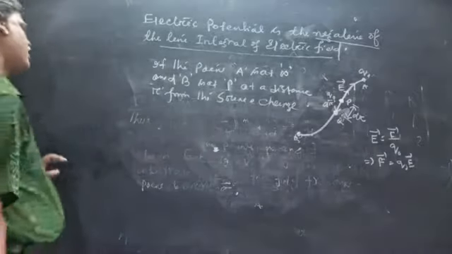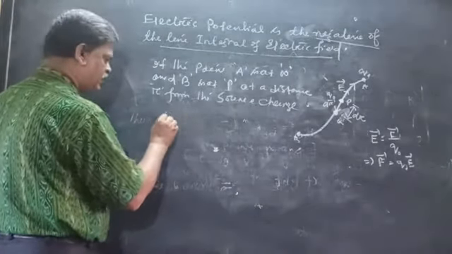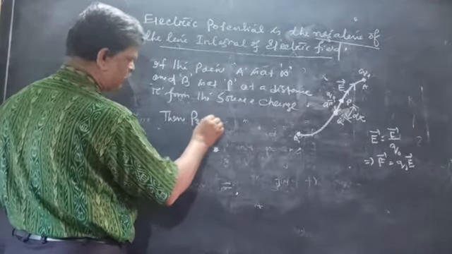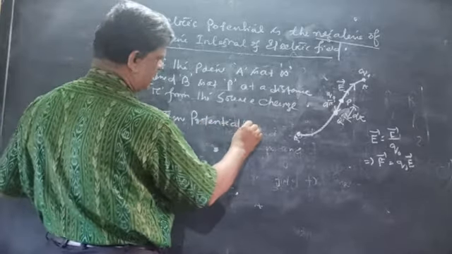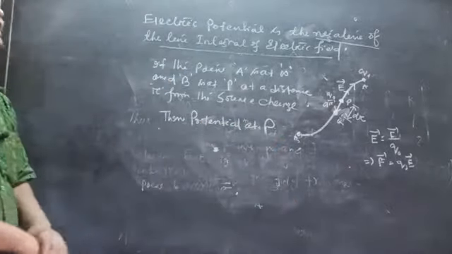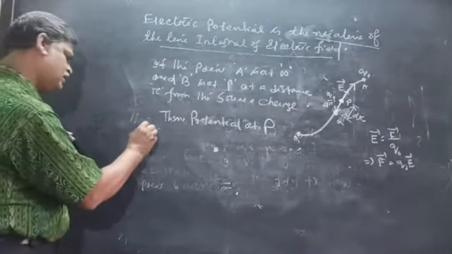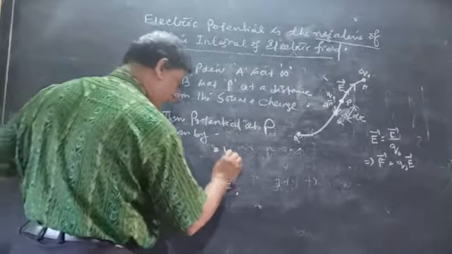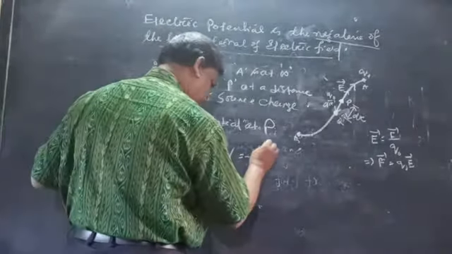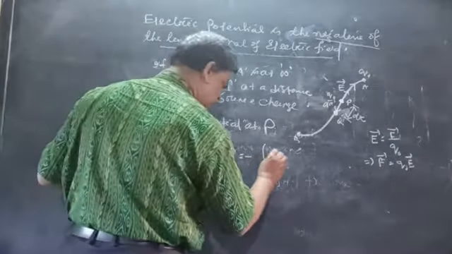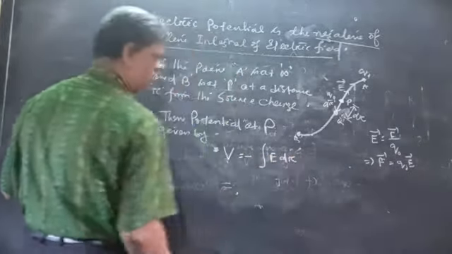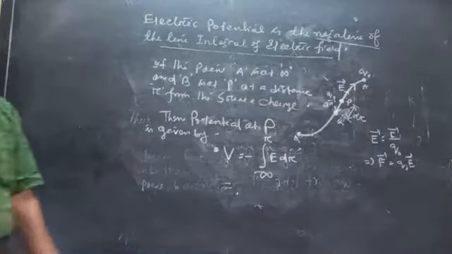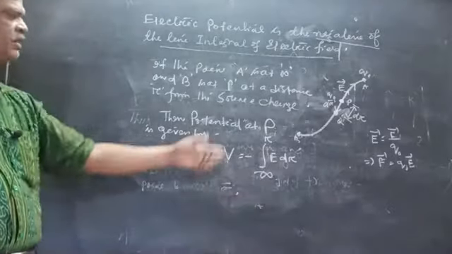Then the electric potential at P is given by V is equal to minus the integral of E dr, where A is at infinity and B is at a distance R from the source charge. So this is the potential difference. This is the potential at point P.